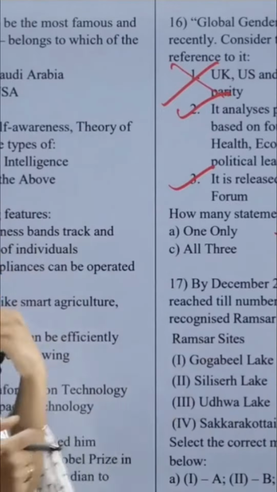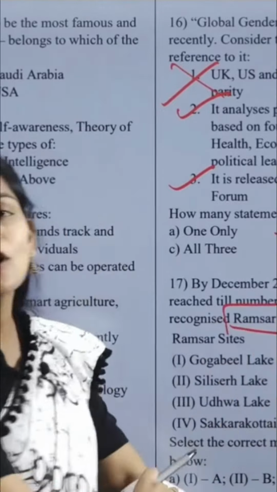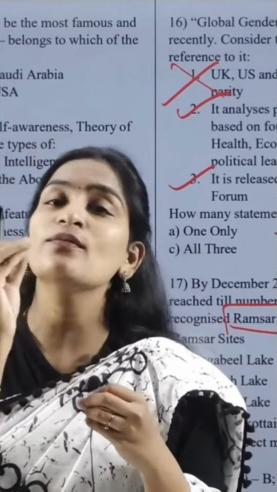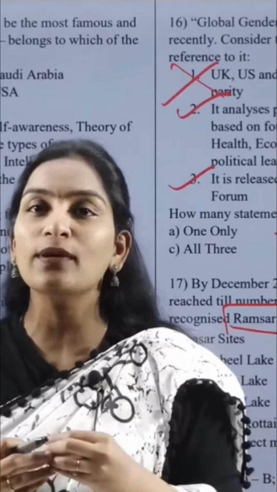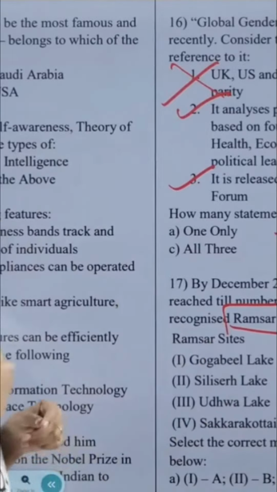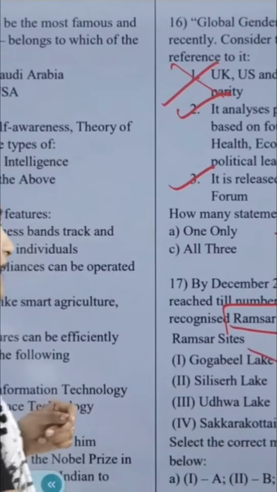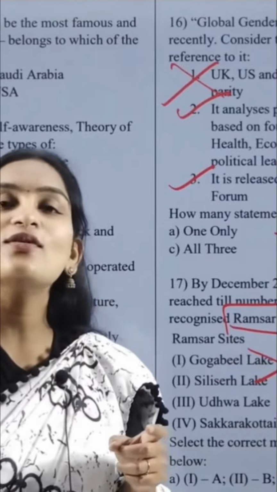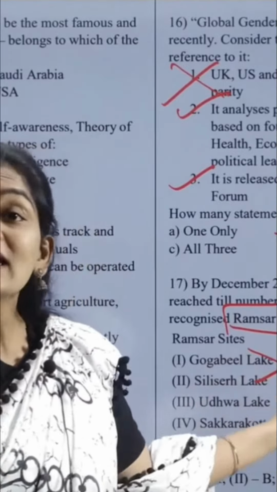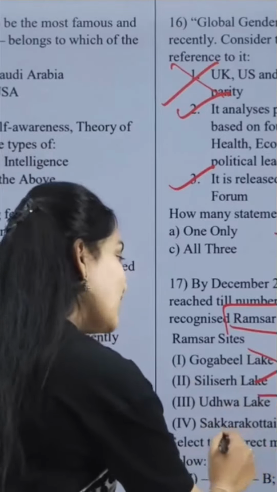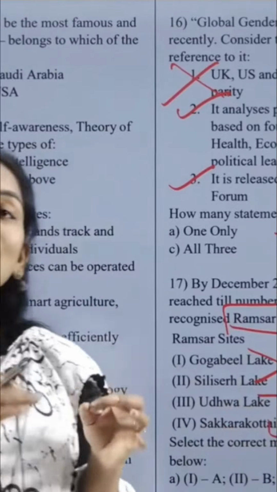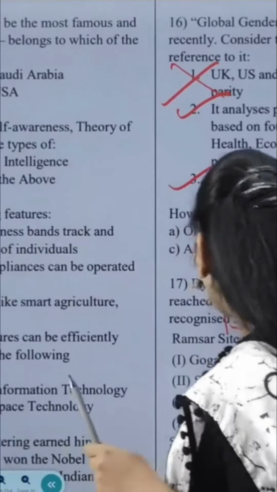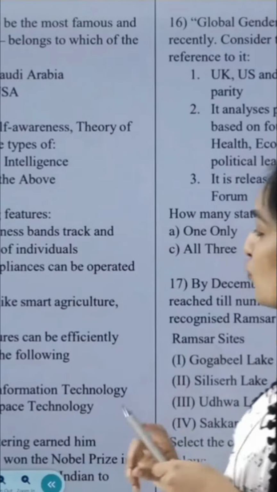So next, the 17th question. We already know that we now have more than 95 Ramsar sites in India, and in 2025 itself so many were announced. So you have to match each with the state it belongs to. Gogabil Lake is a Ramsar site in Bihar, and Silisir Lake is in Rajasthan. Not UNESCO World Heritage sites, but Ramsar sites, which were recognized this year. Udhwa Lake is in Jharkhand, and Sakarkottai Bird Sanctuary is in Tamil Nadu. So the option you get is B, A and C, D. Such things can be learned only